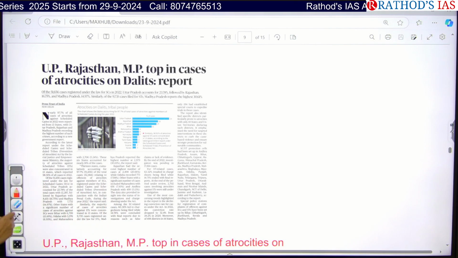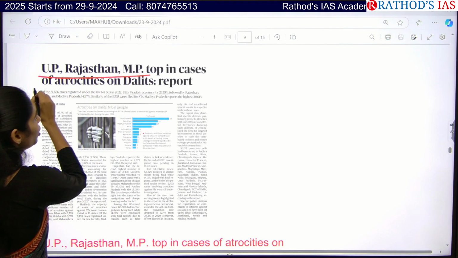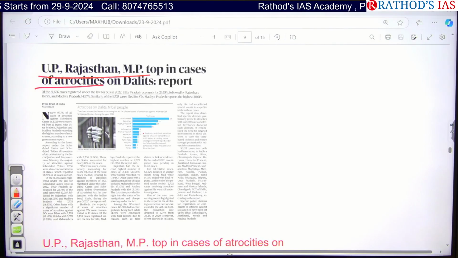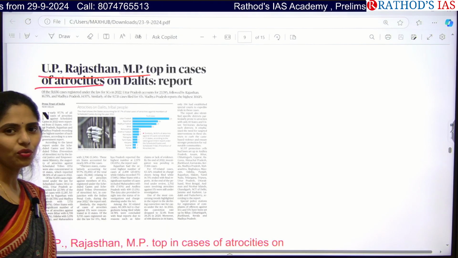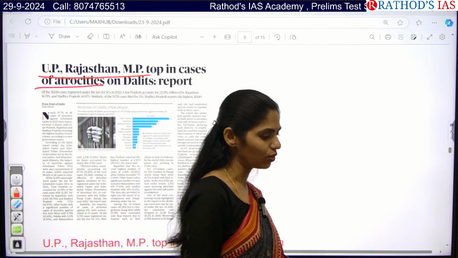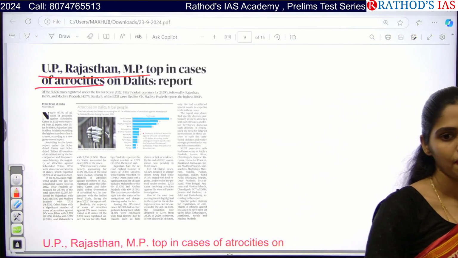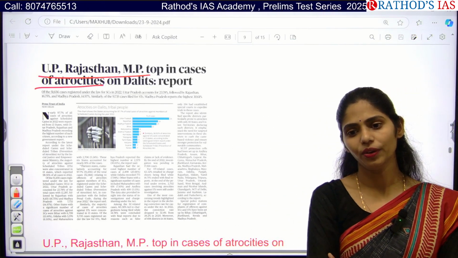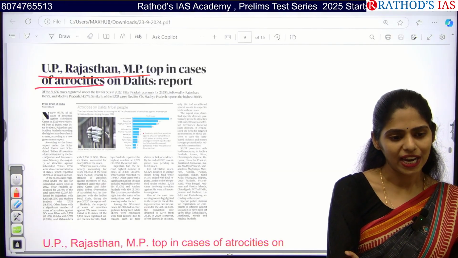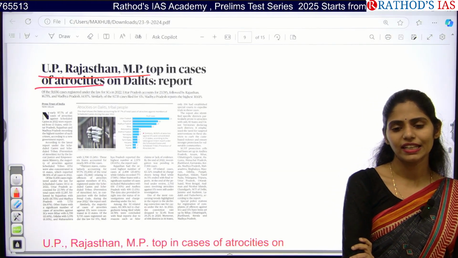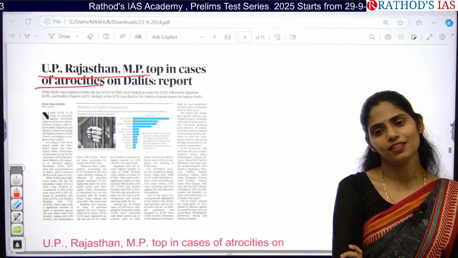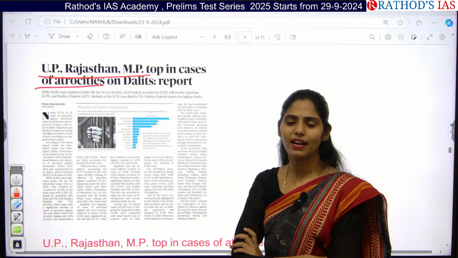Okay, see here: UP, Rajasthan, MP top in cases of atrocities on Dalits, says one report. So tell me, why is there an increase in atrocities against Dalits? What are the reasons? Come on, you can do it. Why are there atrocities against Dalits? Since history, since the ancient past.